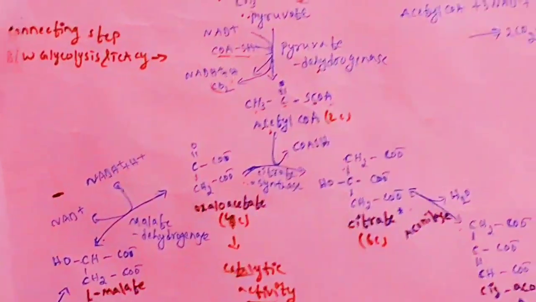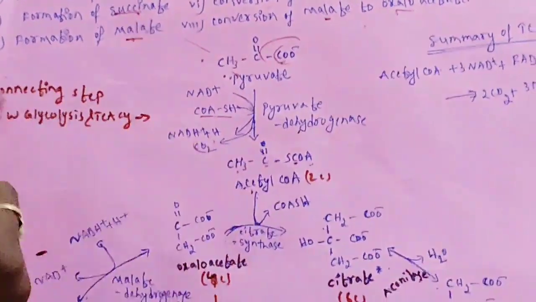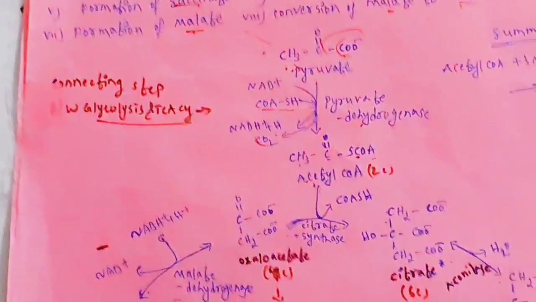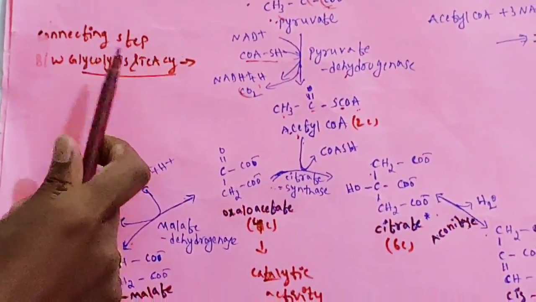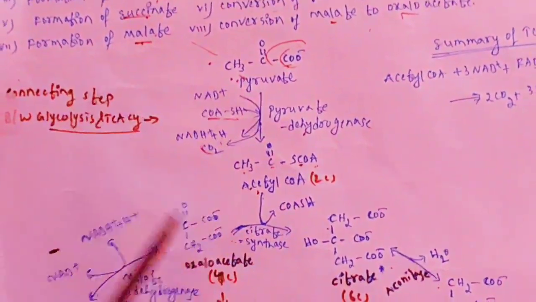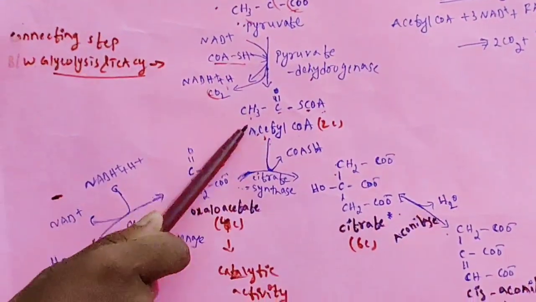Keep in mind this step, conversion of pyruvate to acetyl-CoA. This step is the connecting step between glycolysis and the Krebs cycle. Actually, the original Krebs cycle starts with acetyl-CoA only. You keep that in mind.